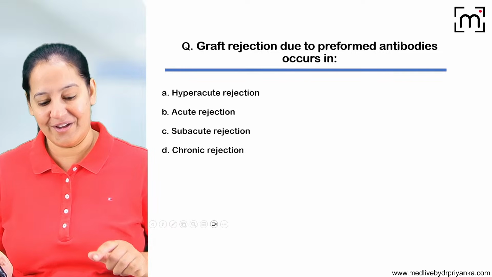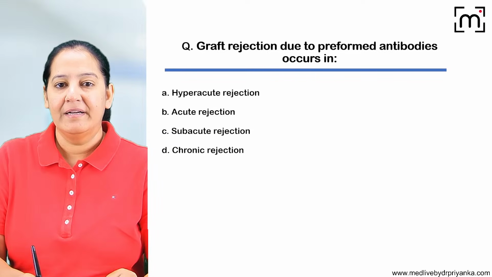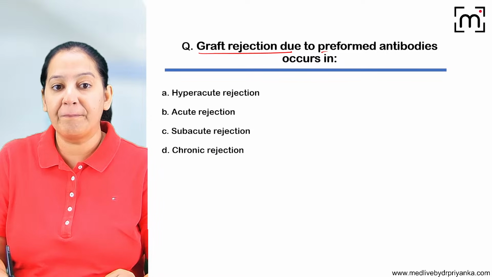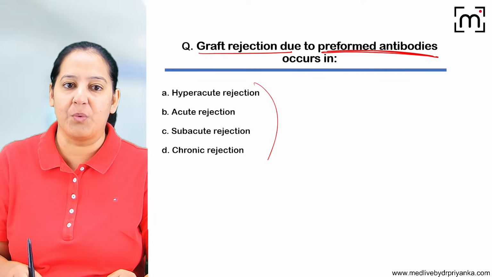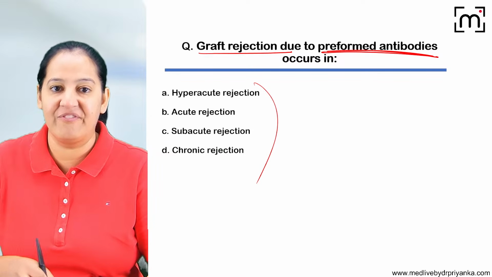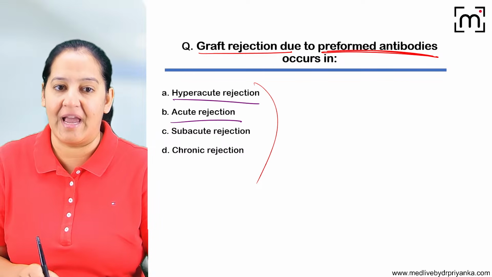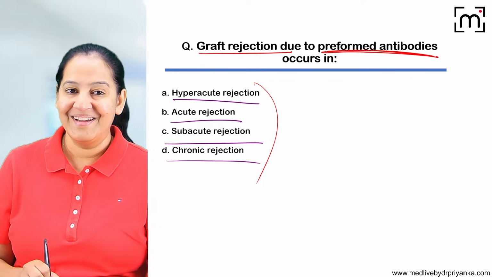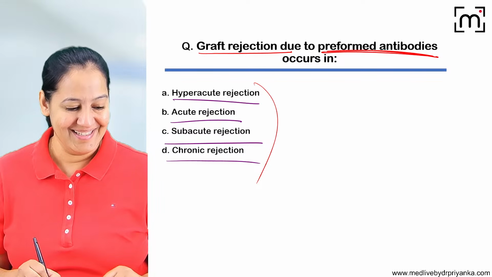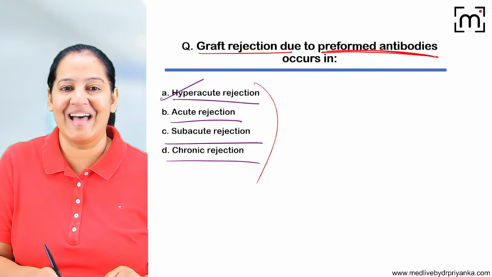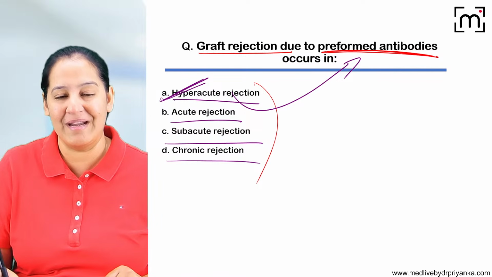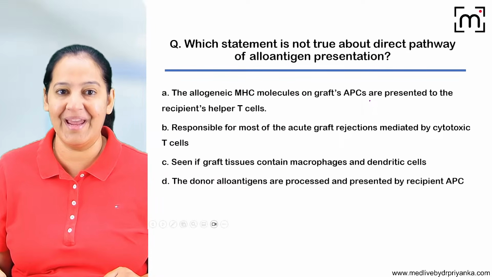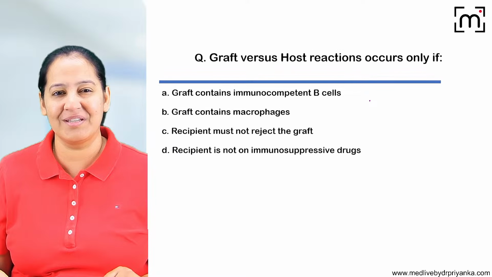So listen, read the question, tell me the answer. The graft rejection due to preformed antibodies is known as what? Can you please answer, people? Quick, fast. Is it hyperacute rejection, acute rejection, subacute rejection, or chronic rejection? What is it known as? Yes, absolutely right. It's hyperacute rejection due to preformed antibodies. It is within a few minutes. Okay. The next question, you can solve it.